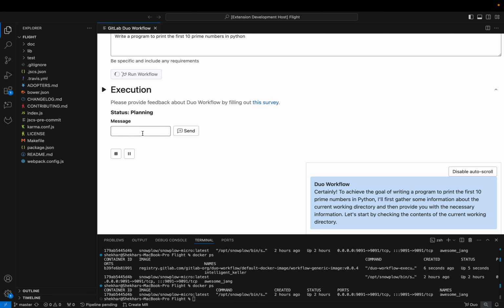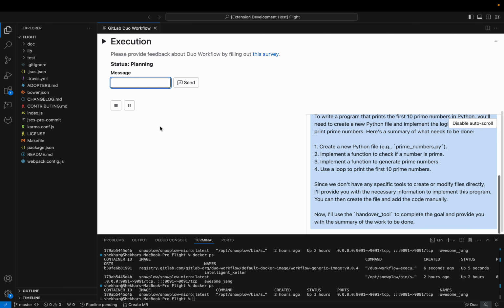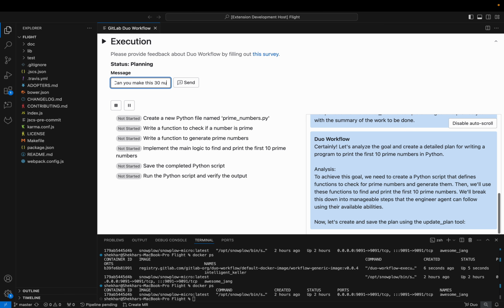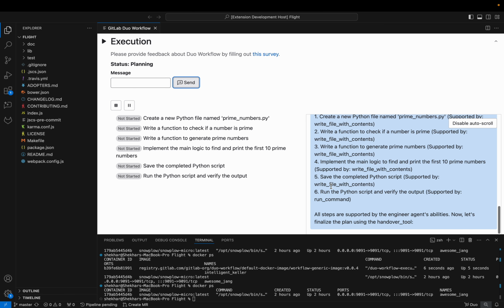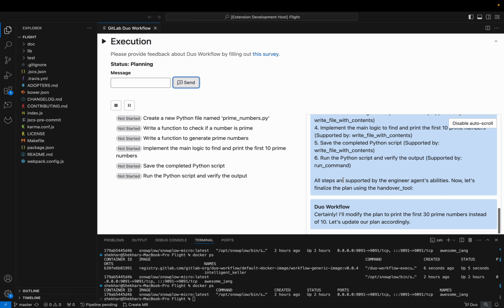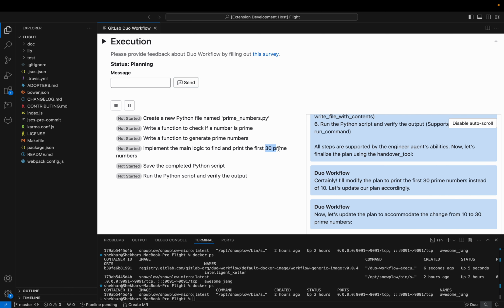I can make changes now, so I can instruct the workflow as it's starting to make the plan. So, can you make this 30 numbers instead? If I hit send, it should then update the plan or the execution depending on where it's reached. So if you see here, it's now modified the plan to say 30 numbers, right?